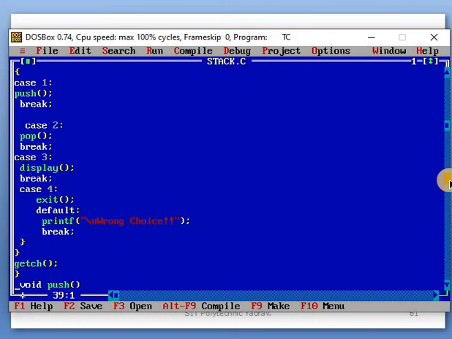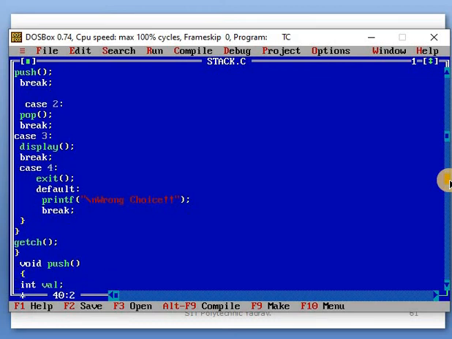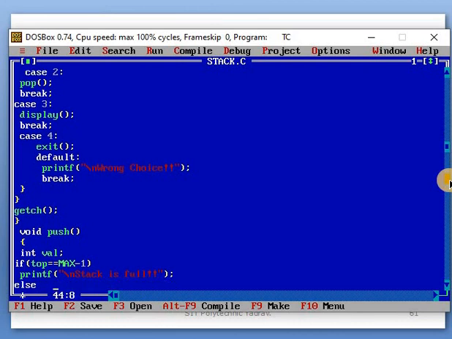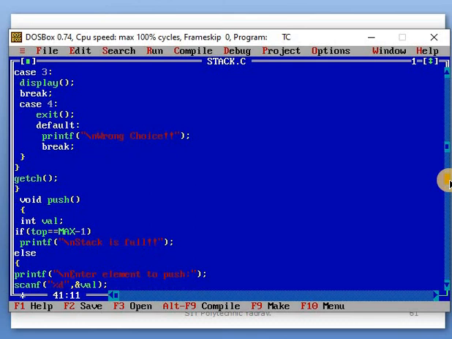After that, these statements are the function definitions. First of all, push. In that, variables are taken. In that, if top is equal to max minus 1, you already know this concept of stack, then this message is displayed: stack is full.